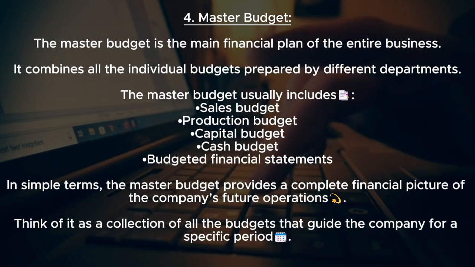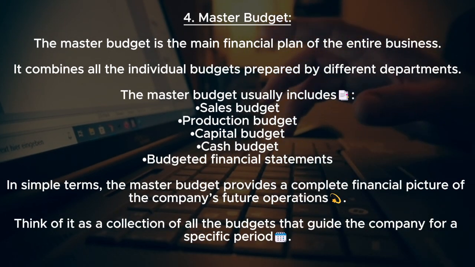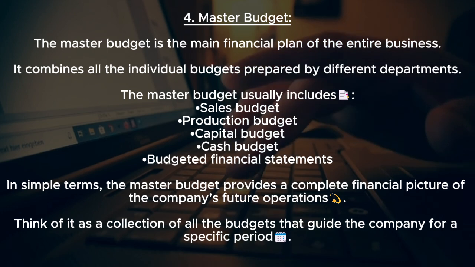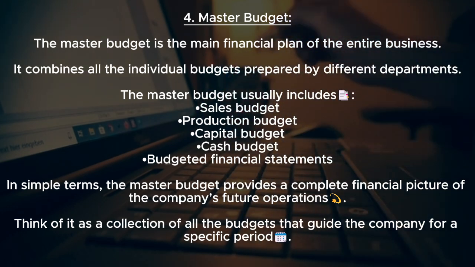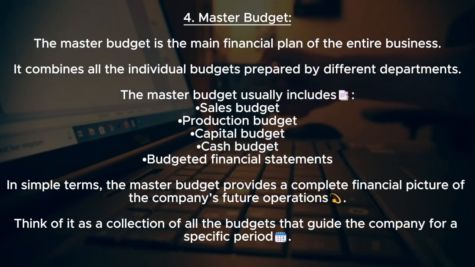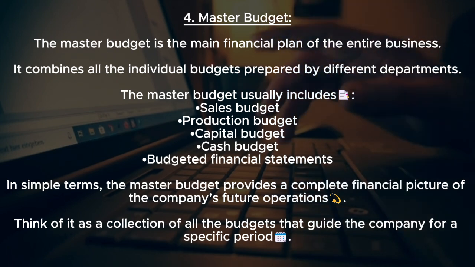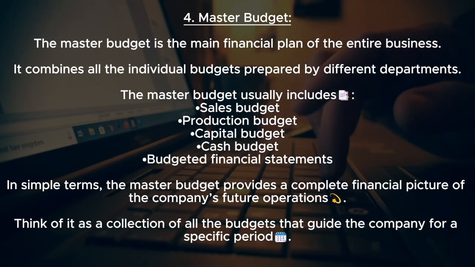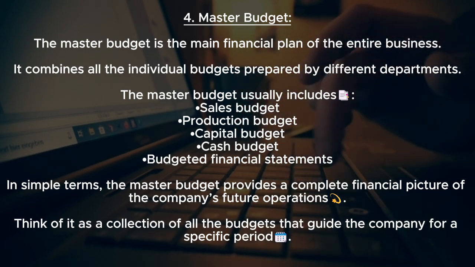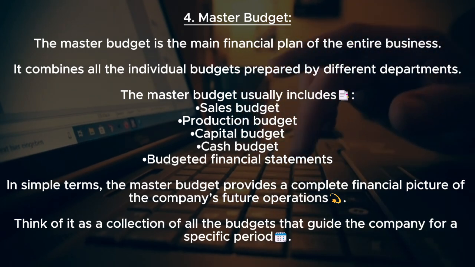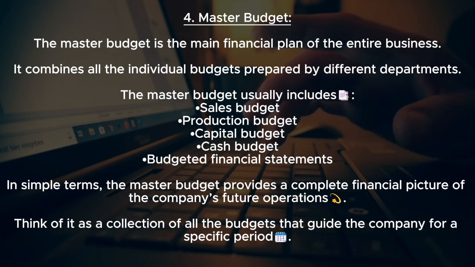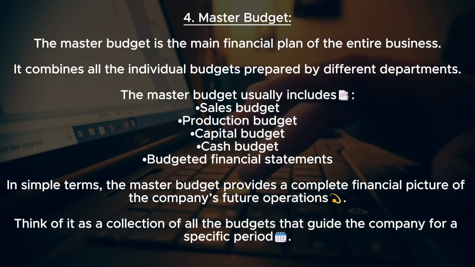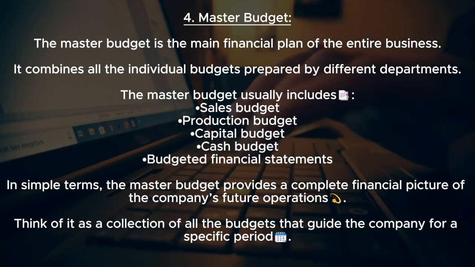4. Master budget. The master budget is the main financial plan of the entire business. It combines all the individual budgets prepared by different departments. The master budget usually includes sales budget, production budget, capital budget, cash budget, and budgeted financial statements. In simple terms, the master budget provides a complete financial picture of the company's future operations. Think of it as a collection of all the budgets that guide the company for a specific period.